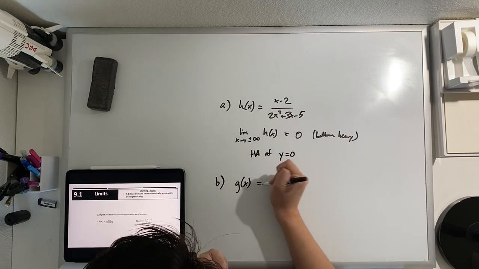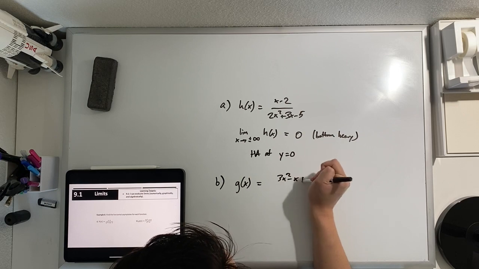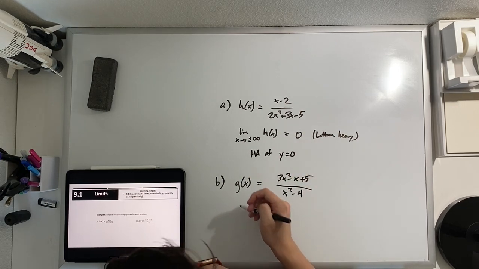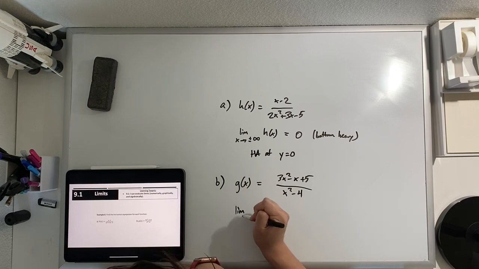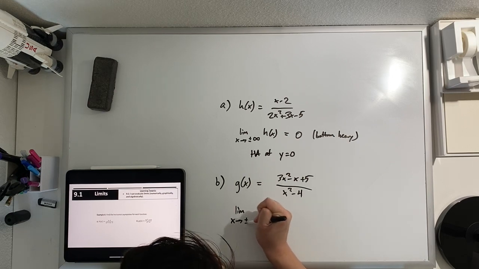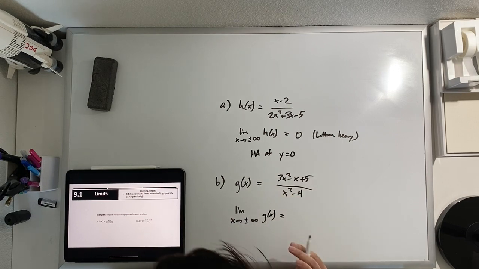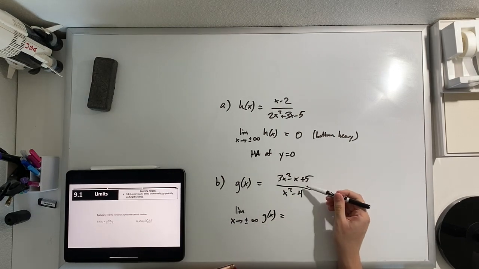All right, now we have g of x equals 3x squared minus x plus 5 all over x squared minus 4. Horizontal asymptote, that's going to be where the limit as x approaches positive or negative infinity of g of x equals. This is an equal function.